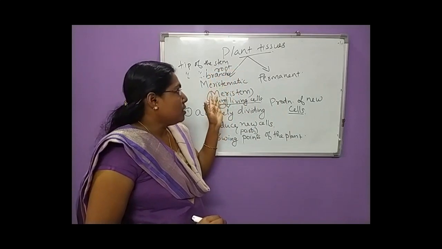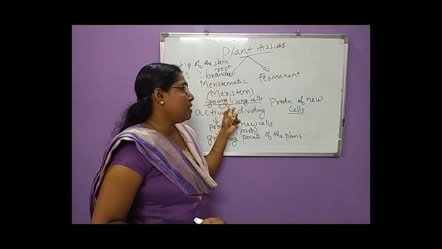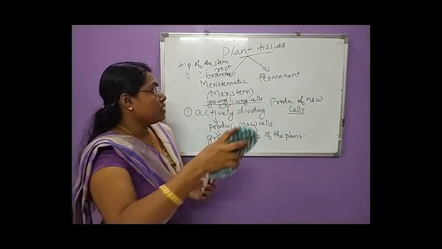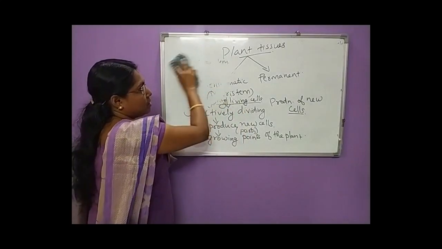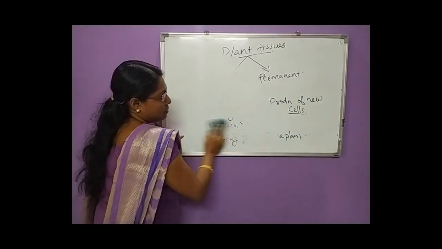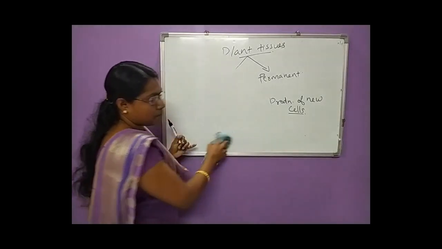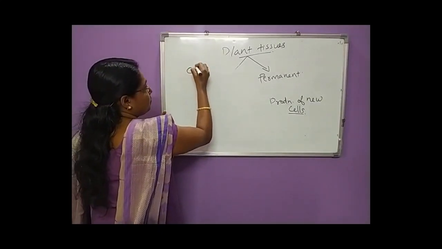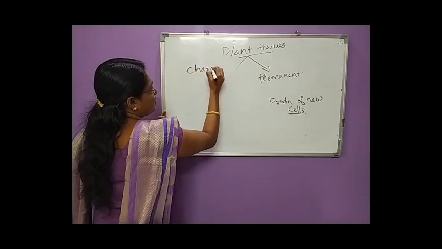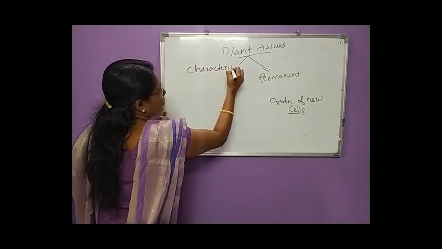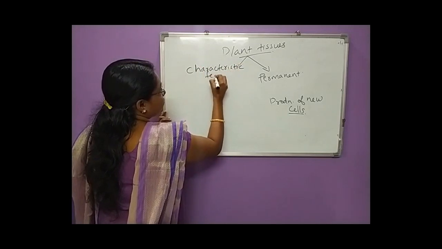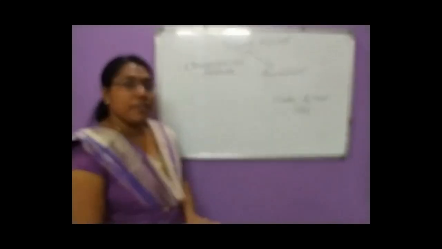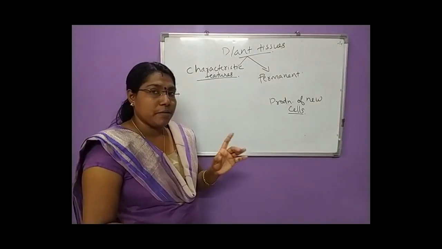Clear? These are the things we studied in your previous class, and now we study the meristematic tissues' characteristic features. Remember, the characteristic features of meristematic tissues are very important.